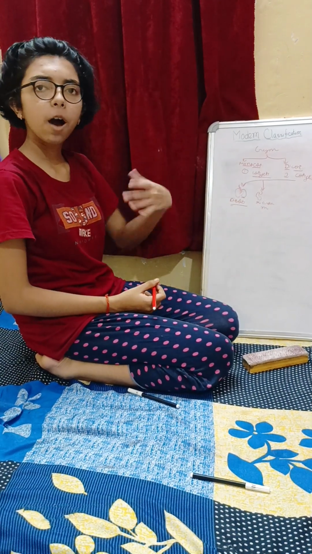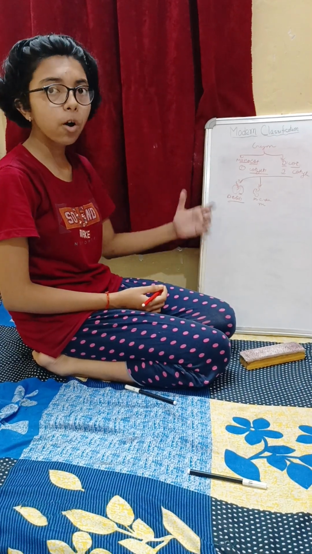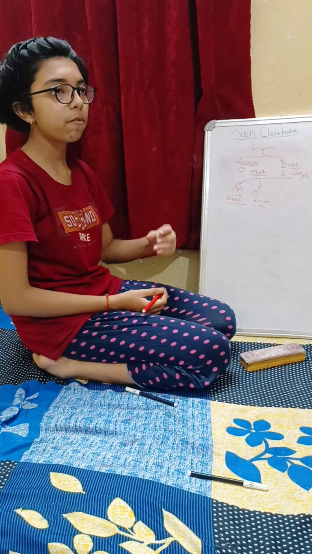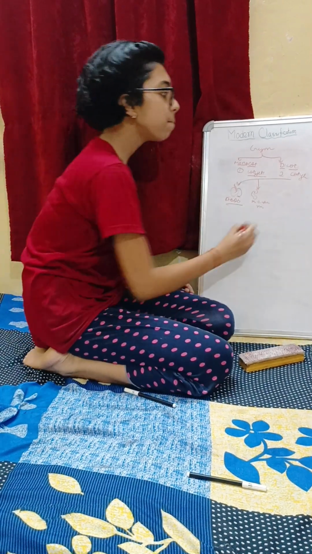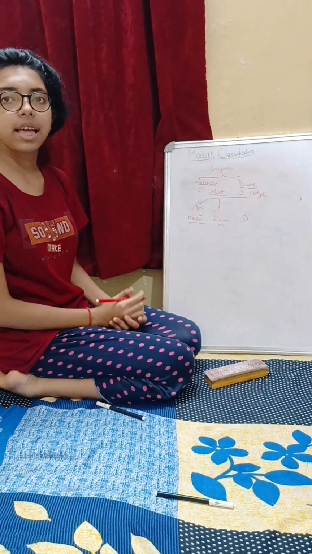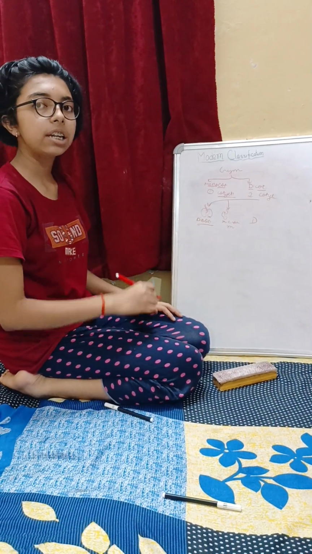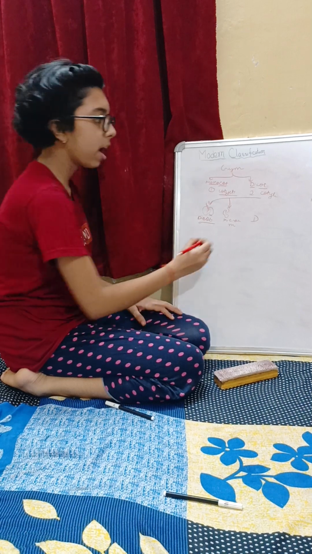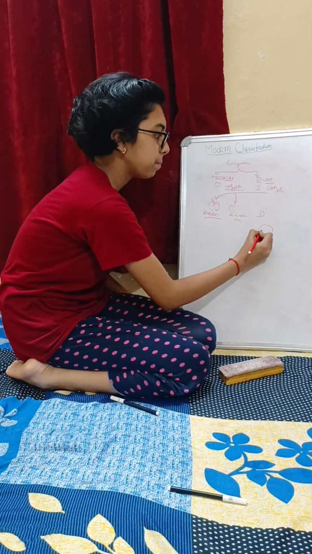So how can we find out if a plant is a monocot or dicot if the seeds have two cotyledons or one cotyledon? There are some characteristics that we can identify in plants. First is that the vascular bundles of the plant in the monocot will be scattered randomly.